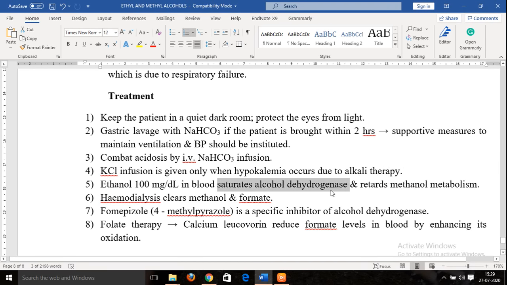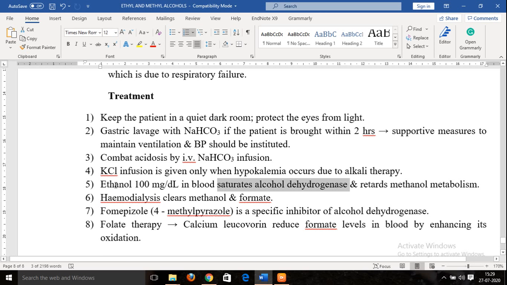Okay, so alcohol dehydrogenase, as we have seen, is the enzyme involved in the first step of metabolism of alcohol. In case of methanol, alcohol dehydrogenase converts methanol into formaldehyde. When ethanol is given, it will itself get metabolized, because alcohol dehydrogenase is also the enzyme involved in the first step of metabolism of ethanol.